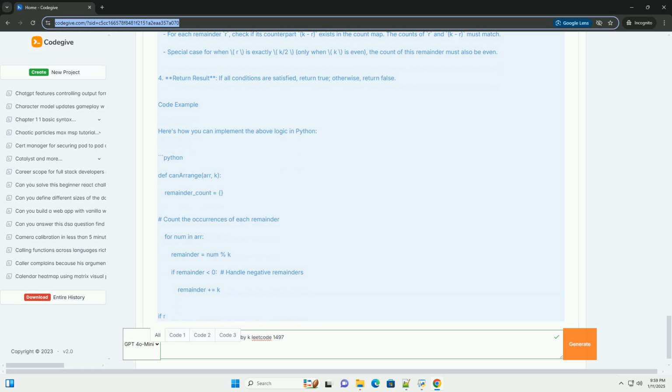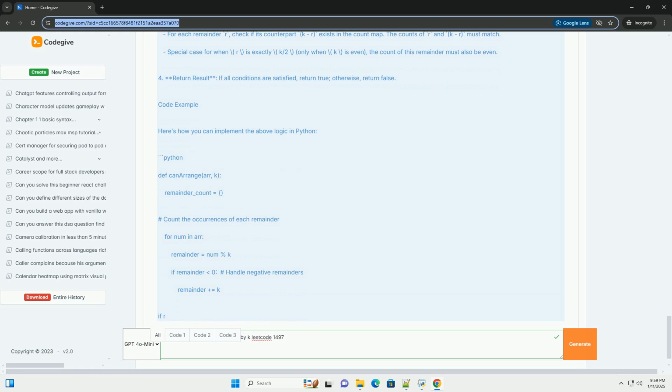3. Special cases. If the remainder is 0, we can only form pairs among elements with a remainder of 0. If k is even, the count of numbers with a remainder of k/2 must also be even. Steps: 1. Initialize a frequency array for remainders. 2. Traverse the array and fill the frequency array based on the remainders. 3. Check if we can form valid pairs based on the frequency of each remainder.